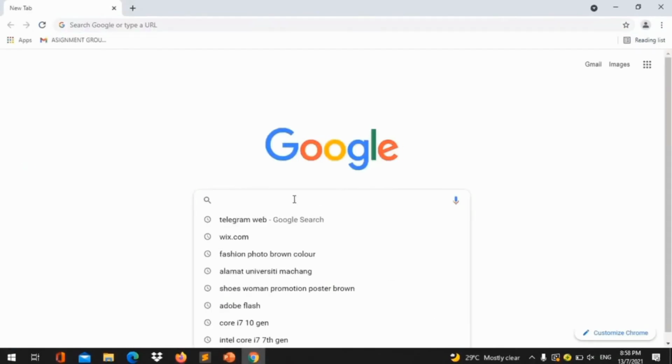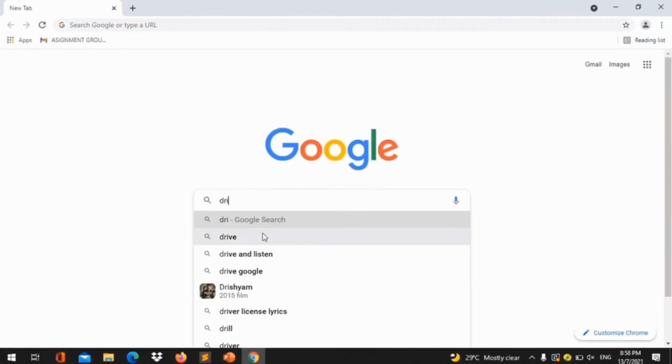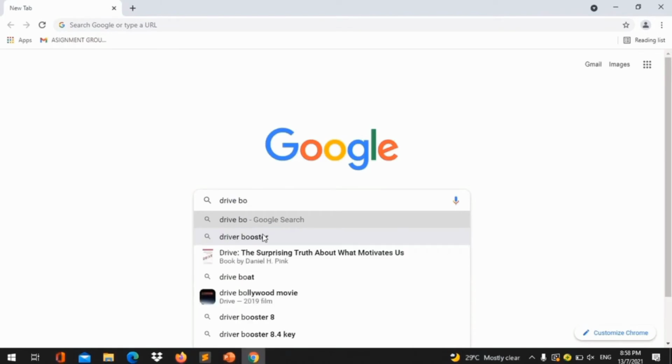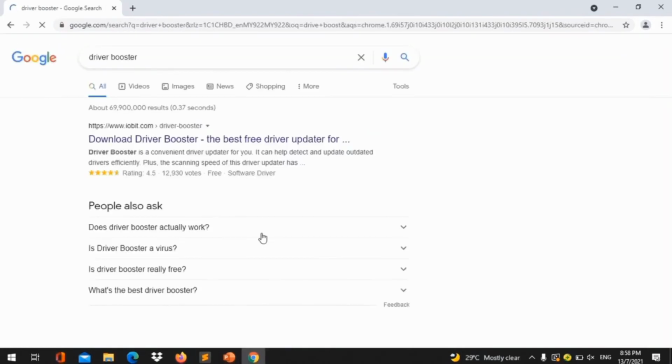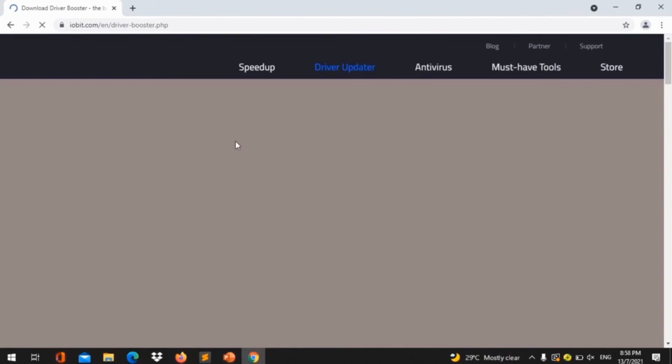First, go to the Google search box and type driver booster. And then download the driver booster.